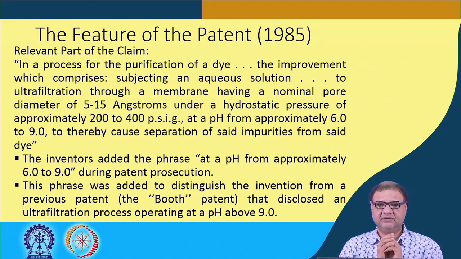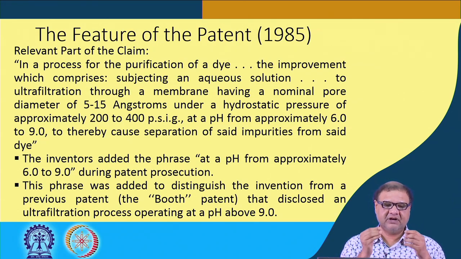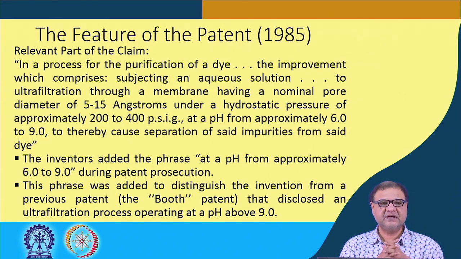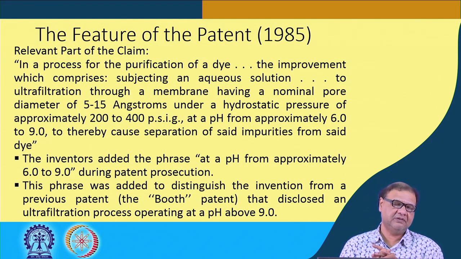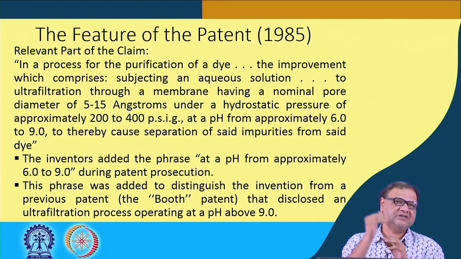So, above 9. Here there was a prior art which disclosed that the pH value for this filtration method should be above 9, and here a new improvement comes out, which in addition to the diameter of the membrane and in addition to the pressure also mentions the pH value, from 6 to 9, while the prior art is above 9.